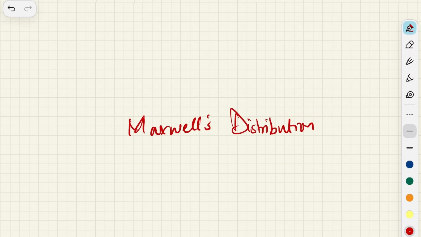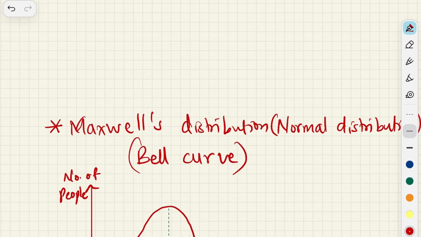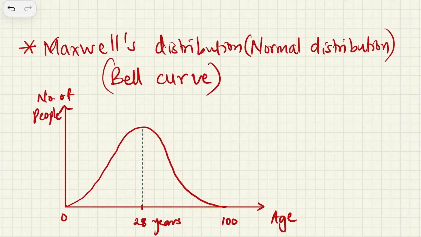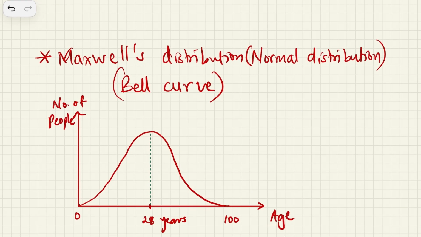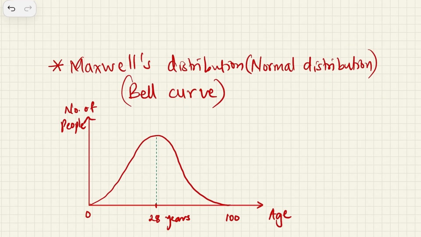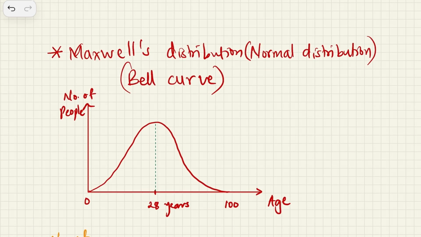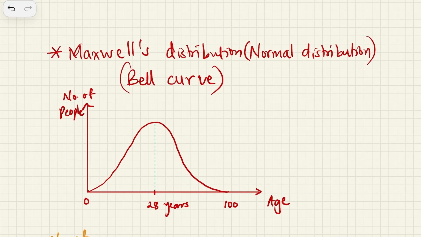Before we actually start with Maxwell's distribution, there are so many examples in our real life that we can connect with distribution. Now Maxwell's distribution is also called the normal distribution. If you can just see on the screen, this is what is called the Maxwell's distribution, or the normal distribution, and it is also called the bell curve, because of its peculiar shape like a bell.